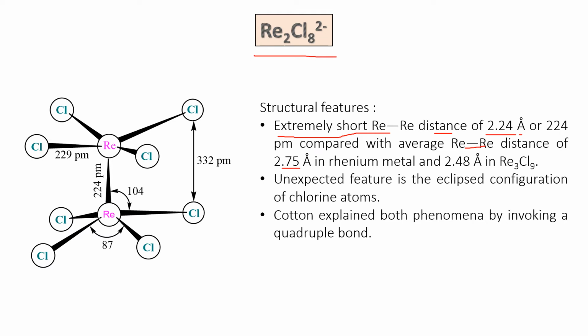Secondly, an unexpected feature is the eclipsed conformation around the 2 rhenium atoms. As we normally know, the staggered configuration is more stable than the eclipsed due to steric hindrance, but here the eclipsed configuration is more stable. These two features were explained by Frank Albert Cotton by introducing the phenomenon of the quadruple bond. So how is a quadruple bond formed?